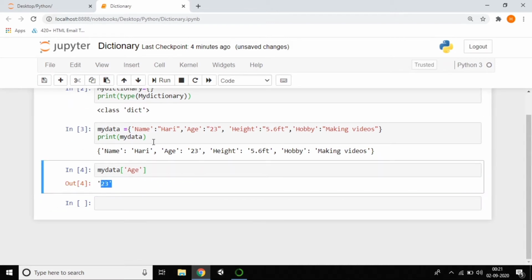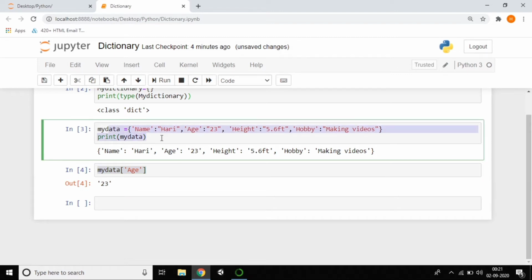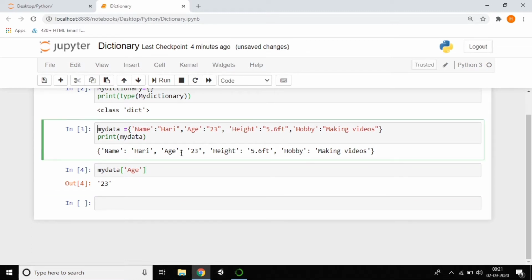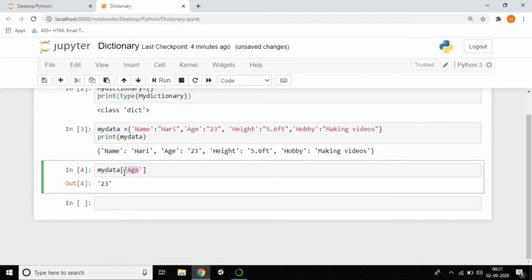If you want a particular item, you need to access it using square brackets. Don't get confused: we created a dictionary and printed the whole dictionary. If you want a particular item, like height, just pass the key height here, and the output will give the value. This is the way to get it.